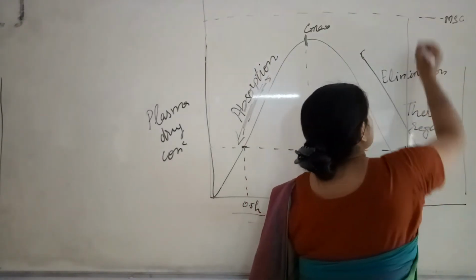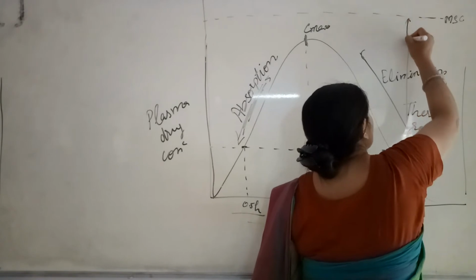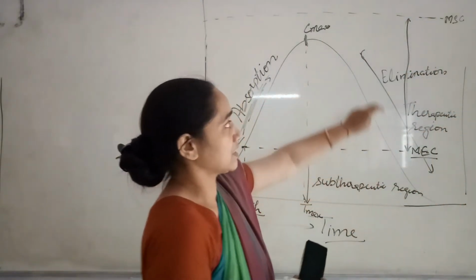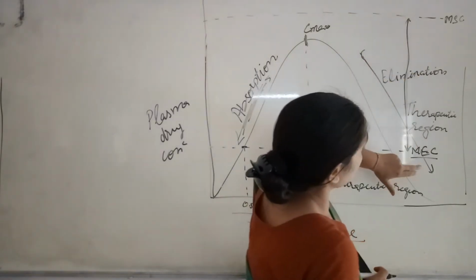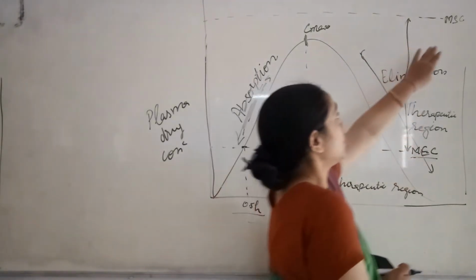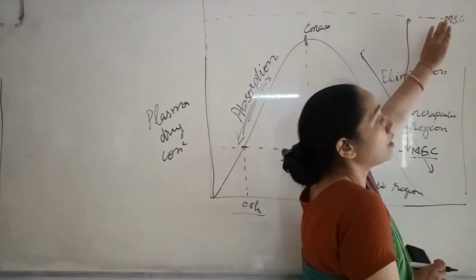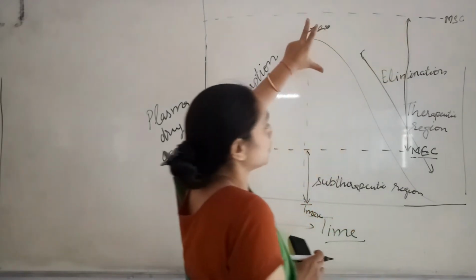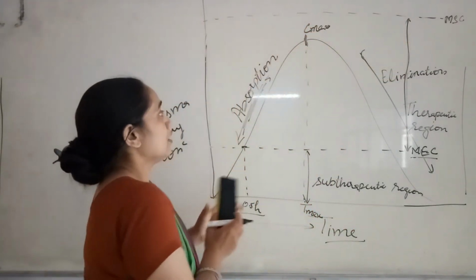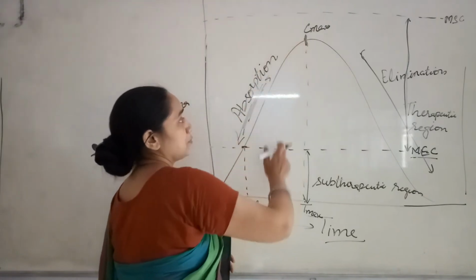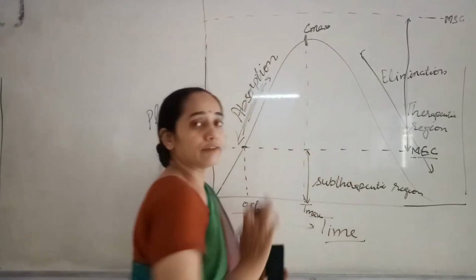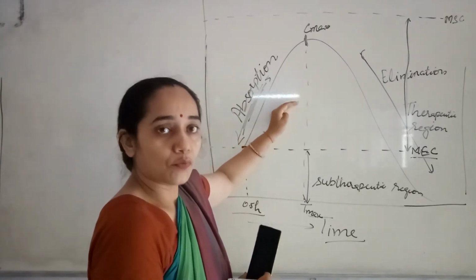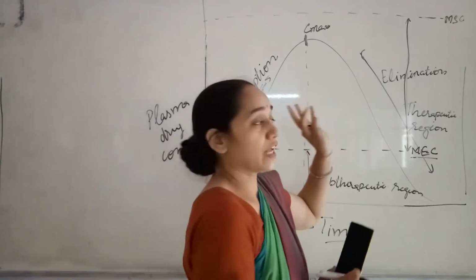From MEC to MSC, it is the therapeutic region. It is the region between the minimum effective concentration and the maximum safe concentration. The difference between the two will give you the therapeutic region. If the plasma drug concentration falls in this region between the MSC and MEC, it will be termed as the most effective therapeutic dose of the drug available in the plasma.